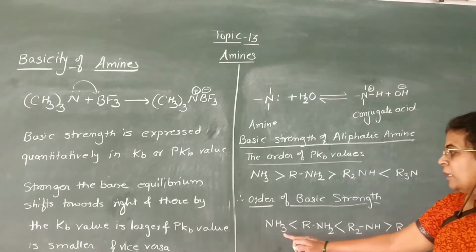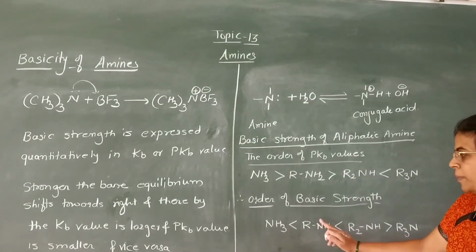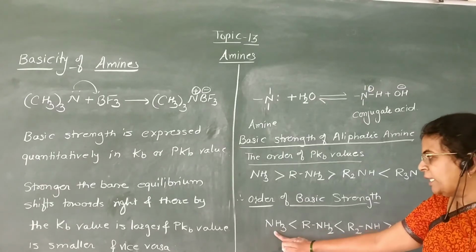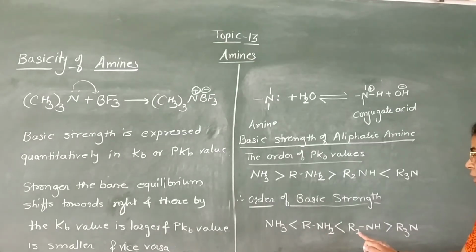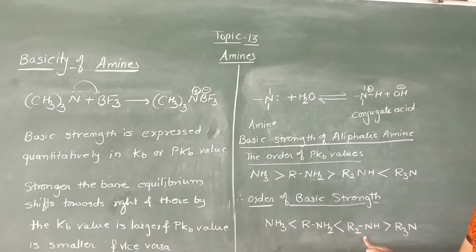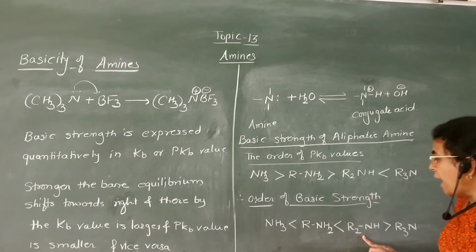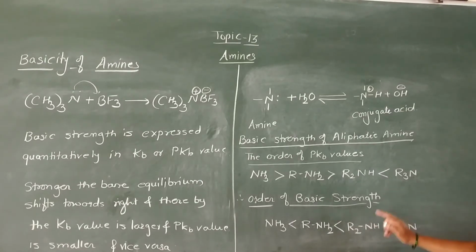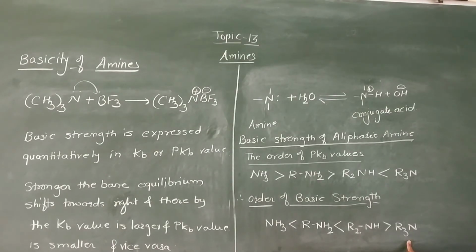From this we can say the order of basic strength of amines is: NH3 is a weak base, then primary amine is a stronger base than NH3, but primary amine is a weaker base than secondary amine, and secondary amine is a stronger base than tertiary amine. If we compare the basicity of secondary and tertiary amine, then tertiary amine is the weaker base and secondary amine is the stronger base.